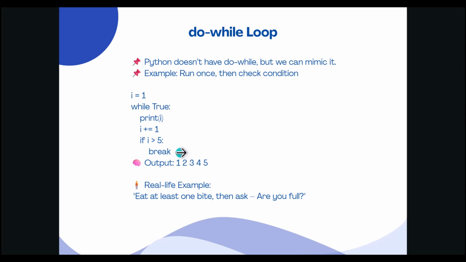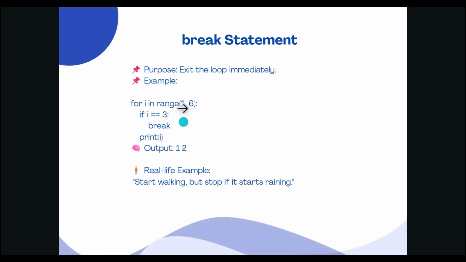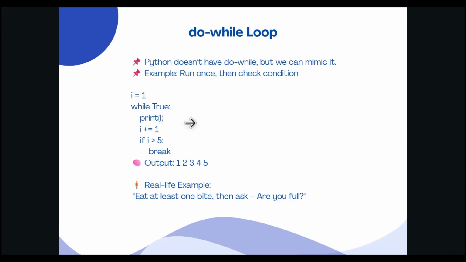That's exactly how a do while loop works. Do the task first, meaning eat one bite. Then check the condition, that is, am I full? And repeat if needed, meaning you can eat again. Otherwise, stop. So here is the pseudocode for this: while True, eat bite, if is full, then break. The logic is that the action happens at least once, and then we decide whether to continue